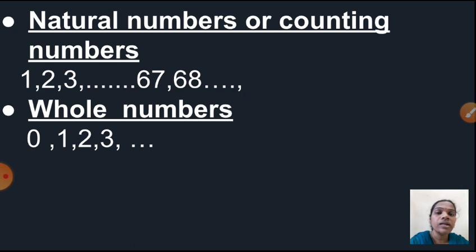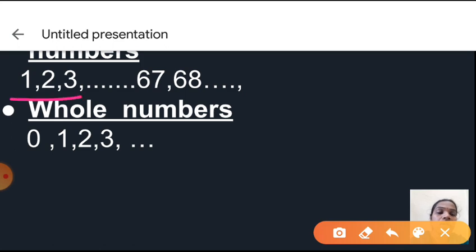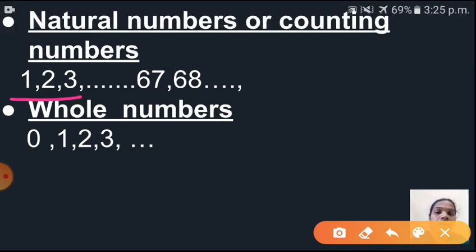Natural numbers start from 1, 2, 3 and so on. Can you say the smallest natural number? Yes, the smallest natural number is 1. The greatest natural number we cannot say, it is continuously going on, so we cannot say. That's why we can say the greatest natural number is infinity. Okay, next one is what?